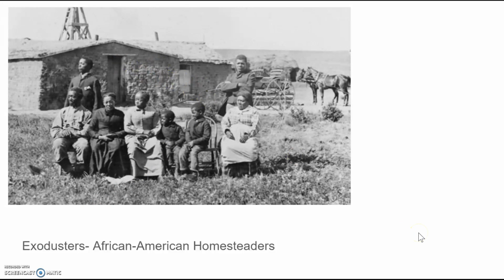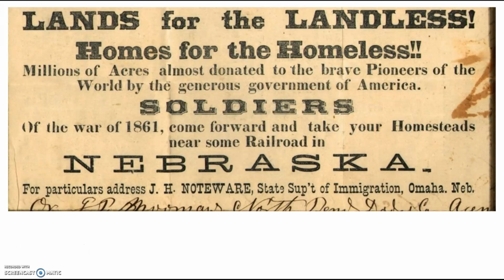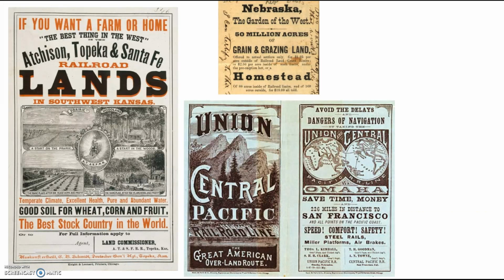But again, they were not the only ones. Immigrants from Europe were lured by railroad companies to settle west. Railroad companies established these advertisements abroad in Europe. They were promising land for the landless and home for the homeless. Notice, millions of acres of land donated to the brave pioneers of the world by generous governments of America. So it was promoting people from overseas to come to the United States. Railroad companies advertised fertile soil, land, and a new life. And it worked. A lot of people from Europe came to the US in search of these riches.